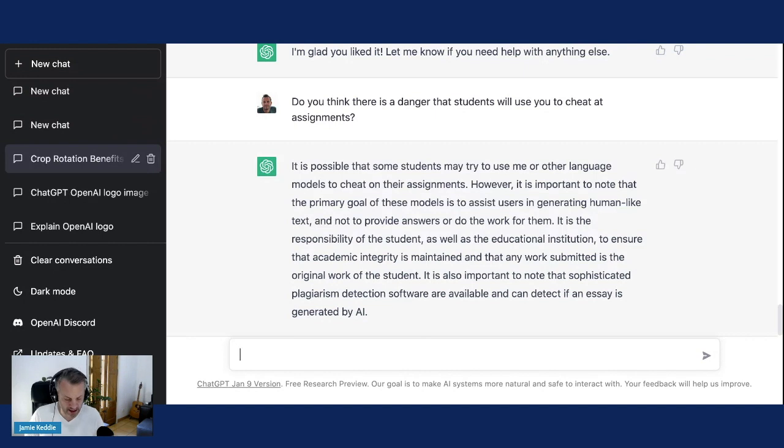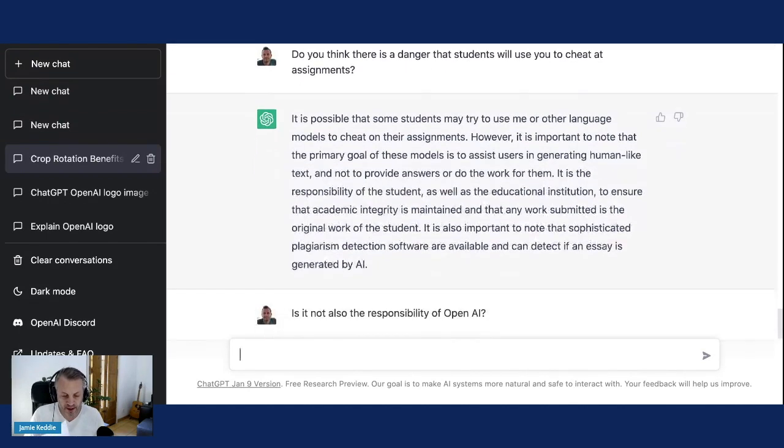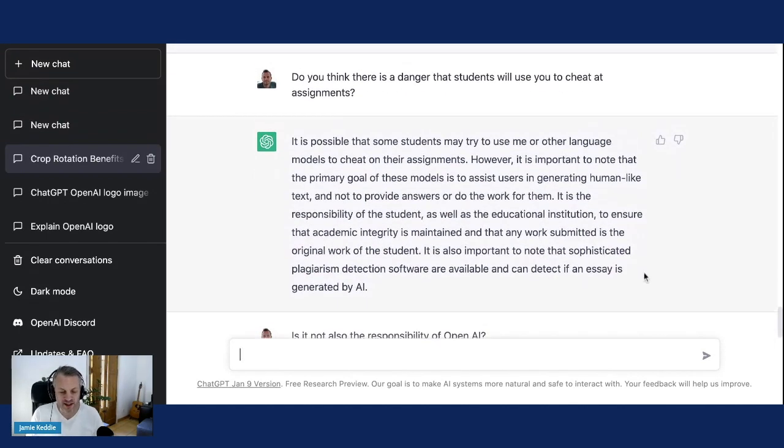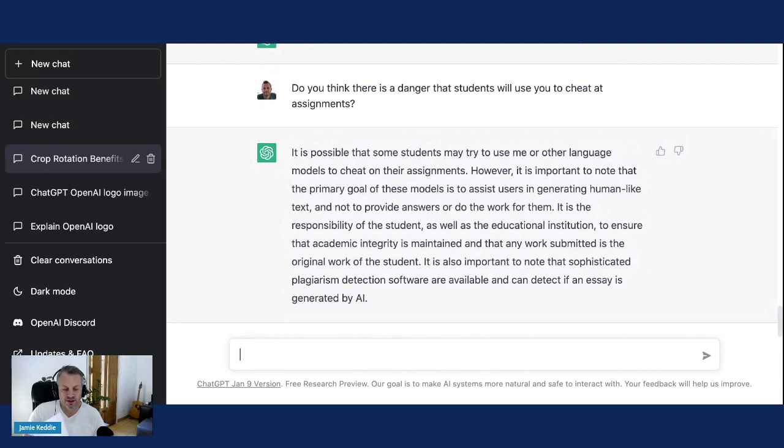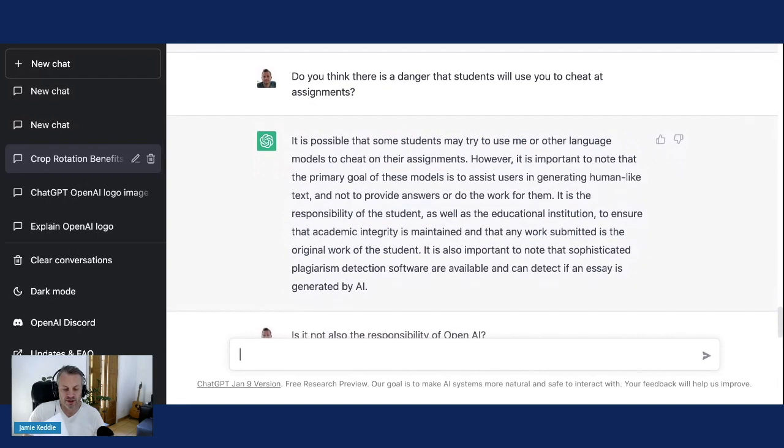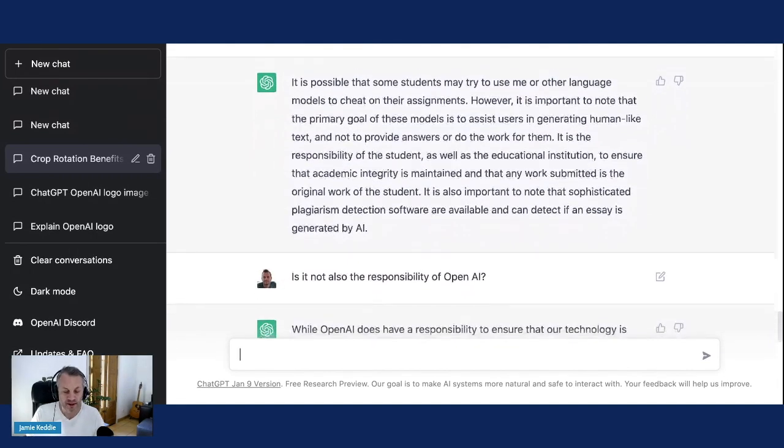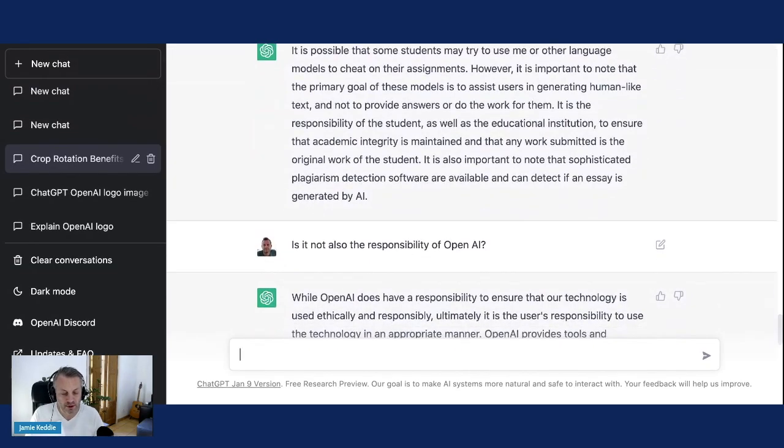This is you, chat GPT, preaching to the converted here. I know this. I don't need to know this. It's also important to know that sophisticated plagiarism detection software is available and can detect if an essay is generated by. That's quite a good thing to know.